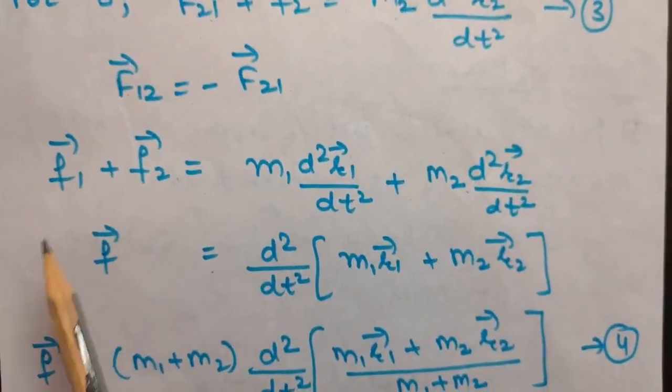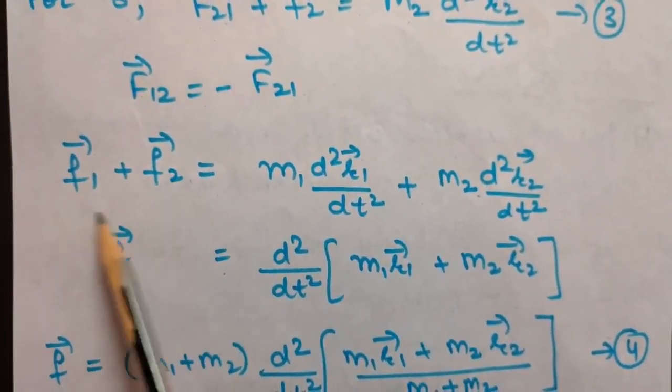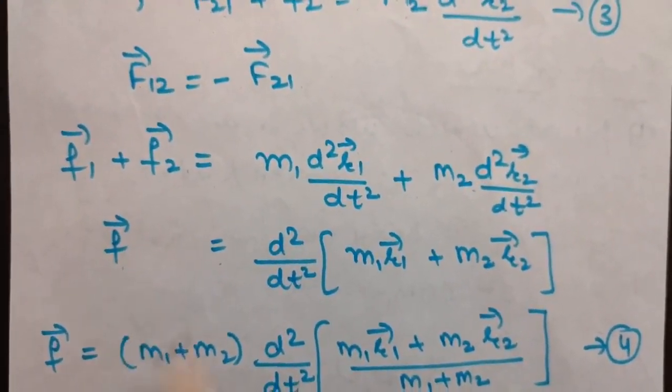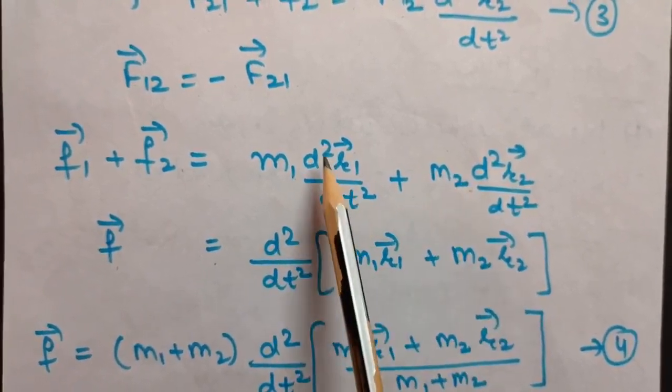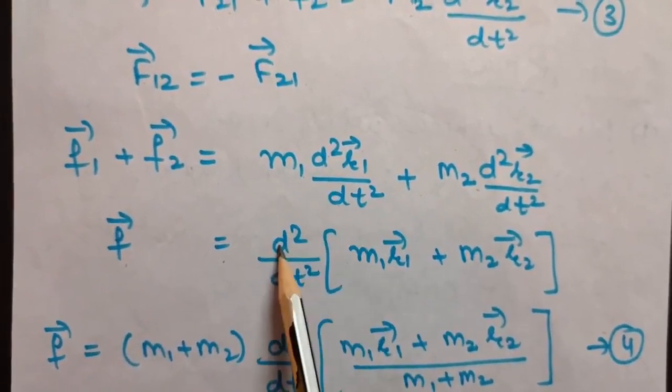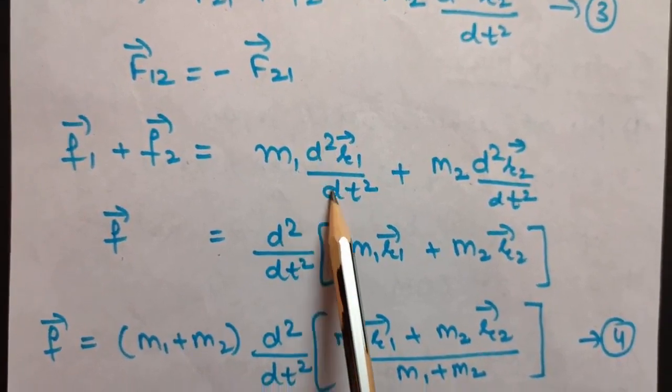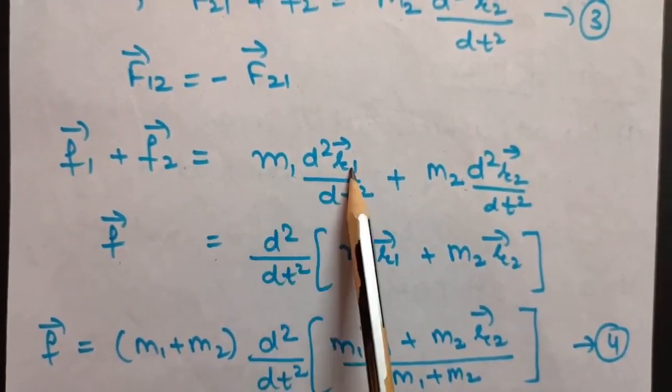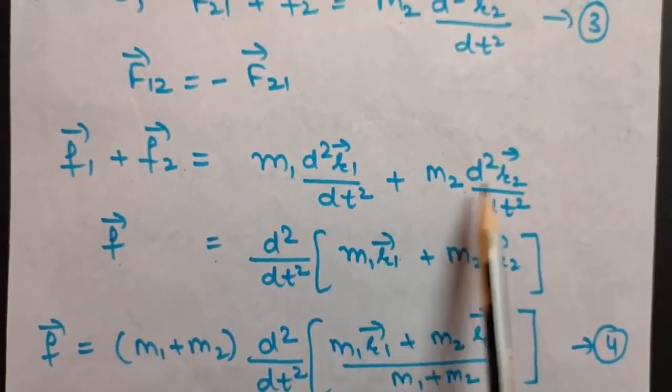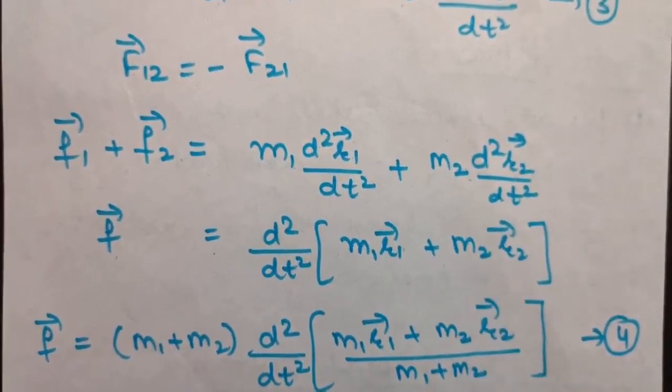Okay, now let us write F1 plus F2 collectively as F. And from here I am taking d square by dt square to be common. So if you take d square by dt square to be common, you would be left with m1 r1 plus m2 r2.